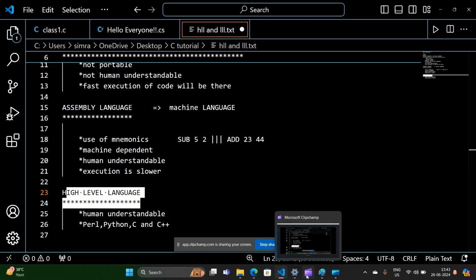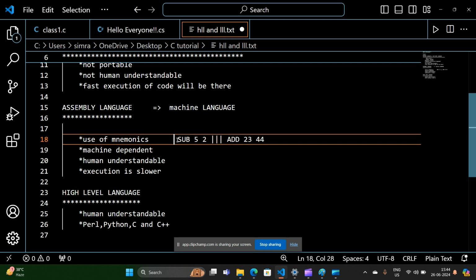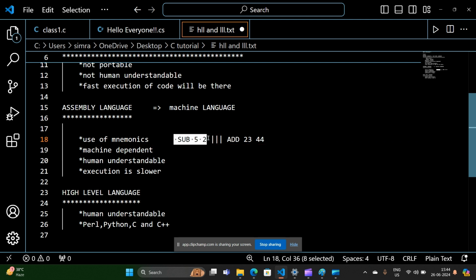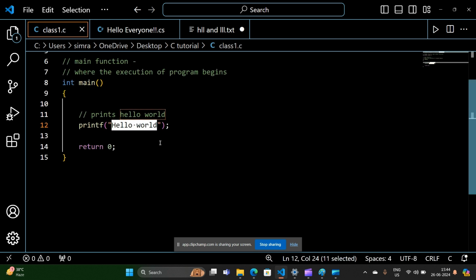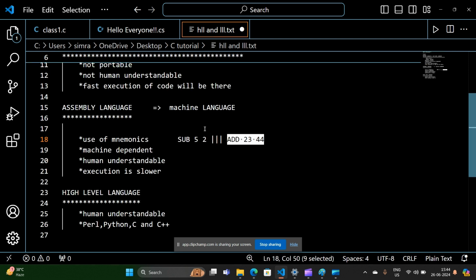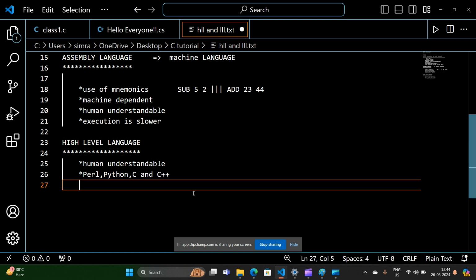So what are high level languages? Here you can see the language which we are going to learn about is C language, and this is the high level language in which we are going to write the code, with the help of which the computer is going to understand which tasks it has to perform, whether it has to do the subtraction or addition of two numbers, or whether it has to print some string, which is hello world. Now we will understand what a high level language is, its advantages and disadvantages. So now you can see high level language.